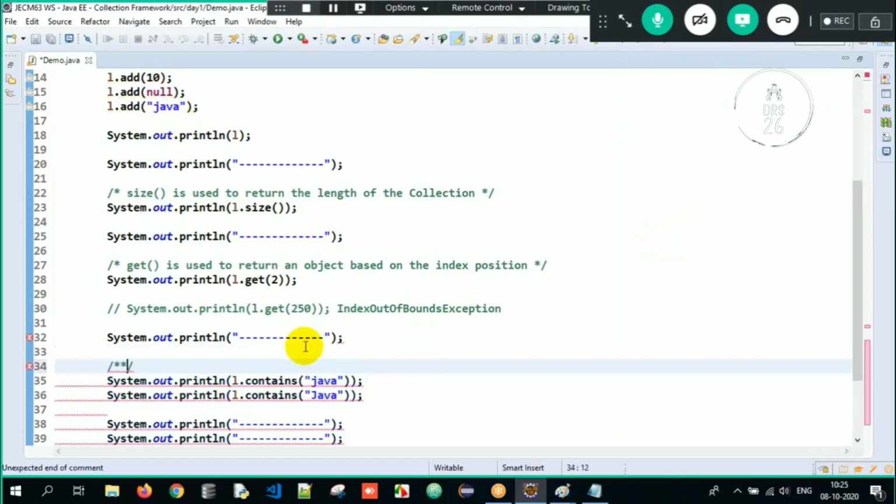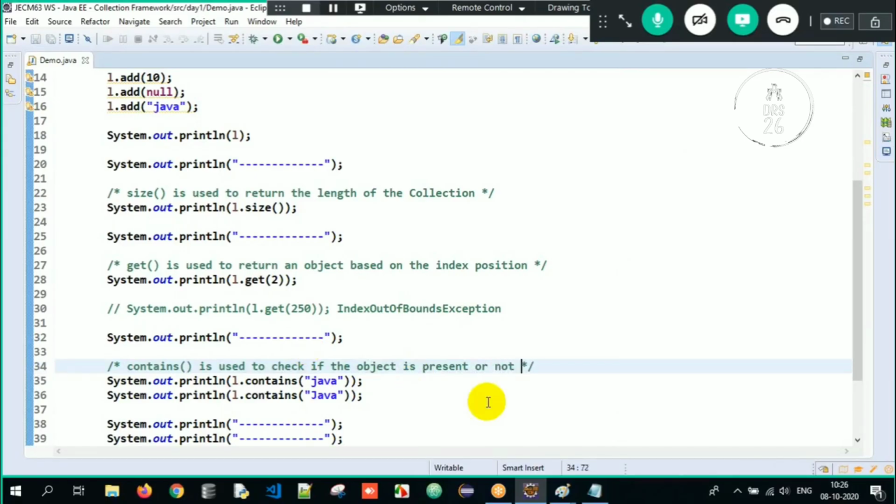So what is the job of contains method? Contains method is used to check if the object is present in the collection or not here. Got it? So this is the job of contains method.